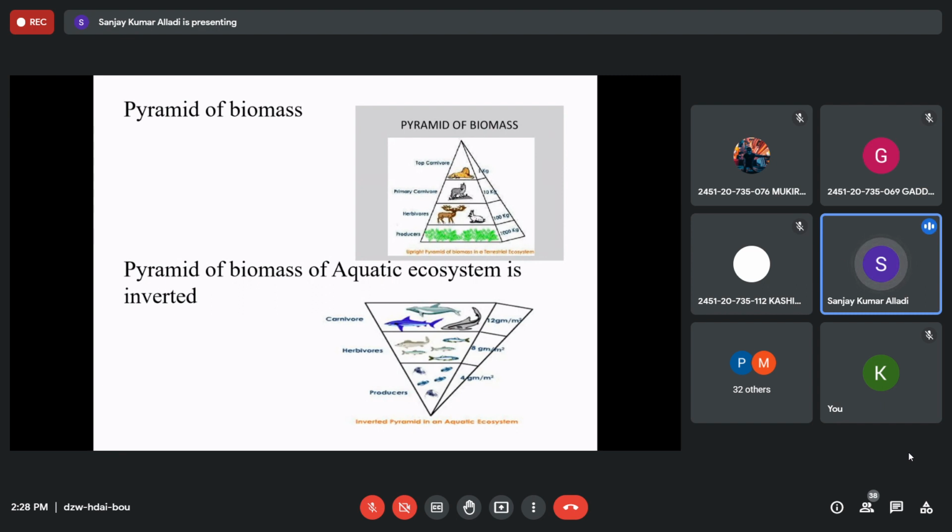This 1 kg divides into 2 kgs within 1 second, right? The total number of cells weighing 1 kg become double, that means 2 kgs. Second second they become 4 kgs. Third second they become 8 kgs. Fourth second they become 16 kgs, and fifth second they become 32 kgs, and so on to 64 kgs.